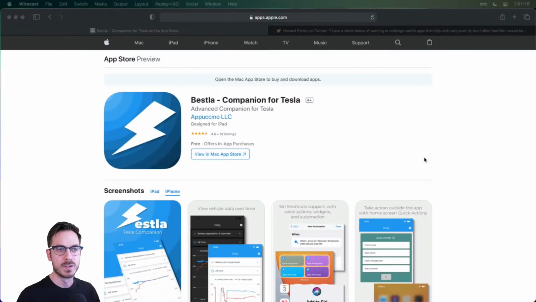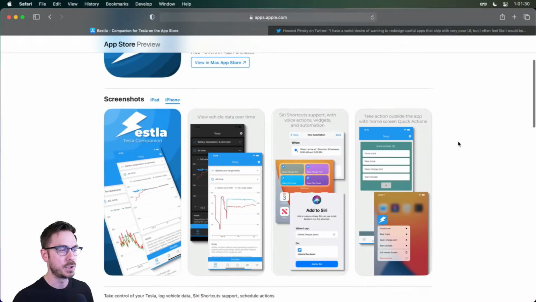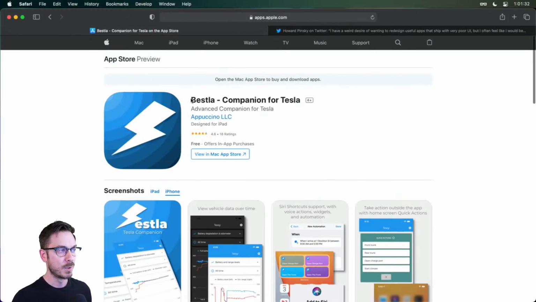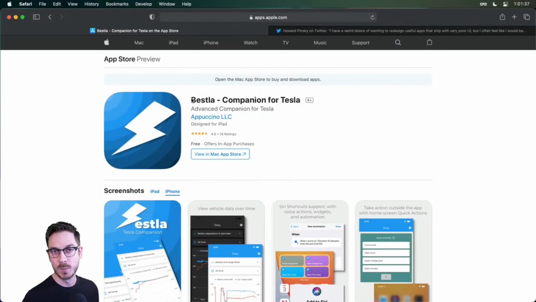All right. So let's go ahead and hop over to my screen and we are going to get going. So I am on the App Store, the Apple iOS App Store, and the reason I'm on this App Store is because I came across this application not too long ago. It's called Bestla. Very clever. It's a companion app for your Tesla, which is wonderful, right? I love that cars are having these smart technologies and there's APIs that you can tap into. It's a fantastic application.